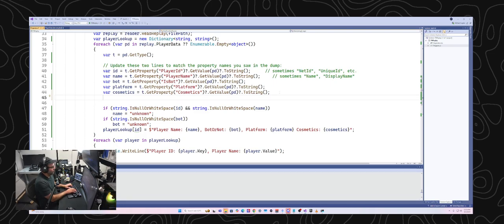Okay, let's go ahead and inspect this cosmetics thing a bit and see if there's anything. Actually, I could probably do var cosmetic, I wonder if it's going to find this for me.